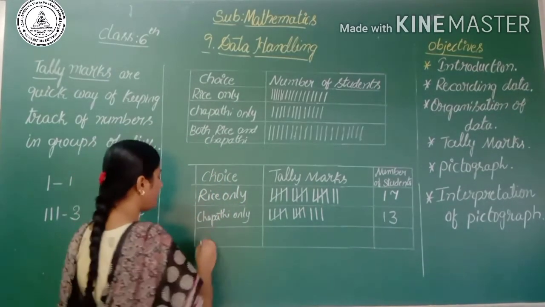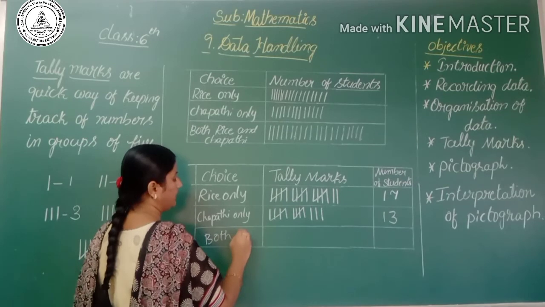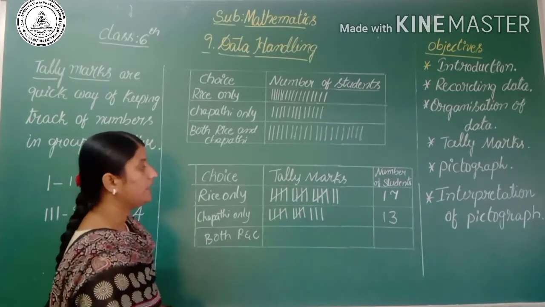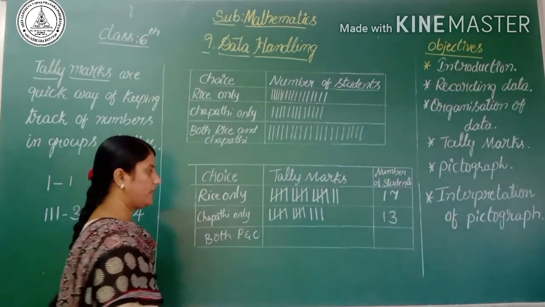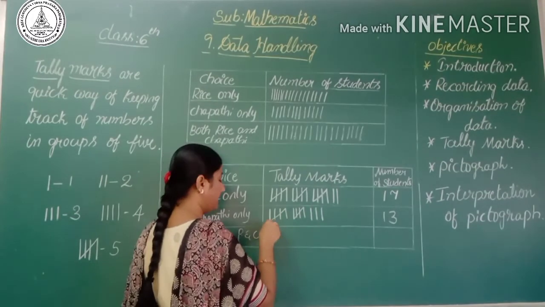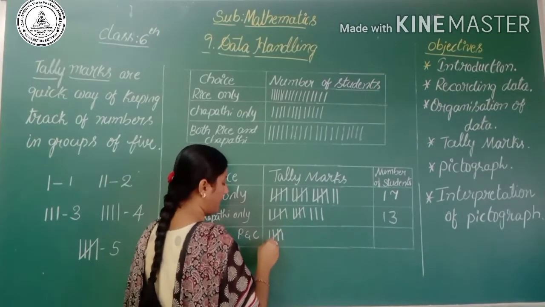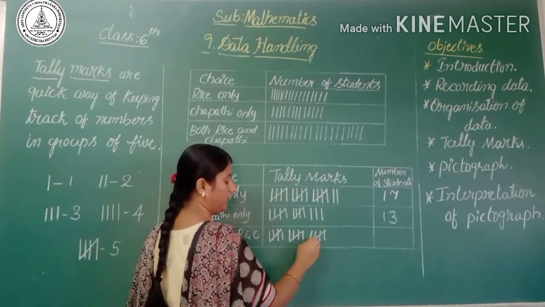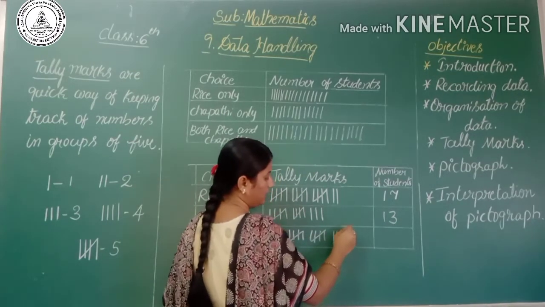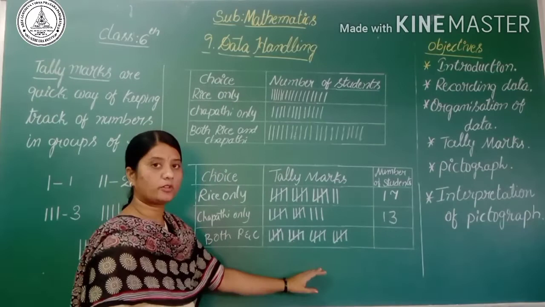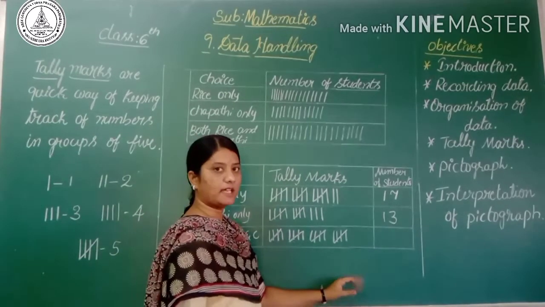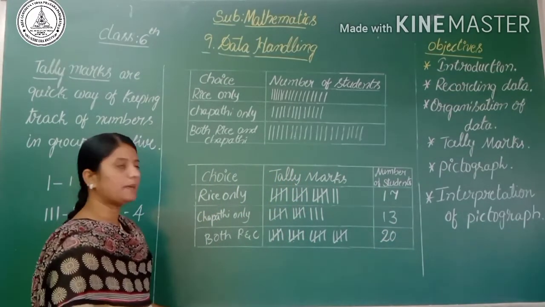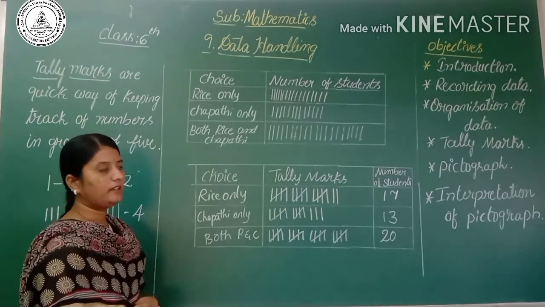And both rice and chapati. How many students? That is the rest of the students, that is 20 students. How can we write using tally marks? Here 1, 2, 3, up to 19, 20. So there are 4 groups of 5, so 4 fives are 20. Tally marks are very easy to represent the given data, right? Is it clear?